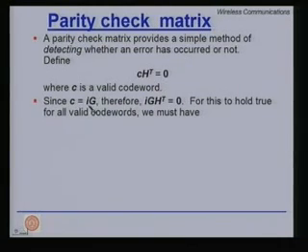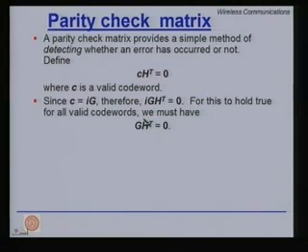Since C is equal to I times G by definition, we can write I G H transpose is equal to 0. For this to hold true for all valid code words, that is, I can be anything, we must have G H transpose is equal to 0. This means if you have the G matrix, you can find out the H matrix and vice versa. Please note that for any G matrix, the H matrix may not be unique.